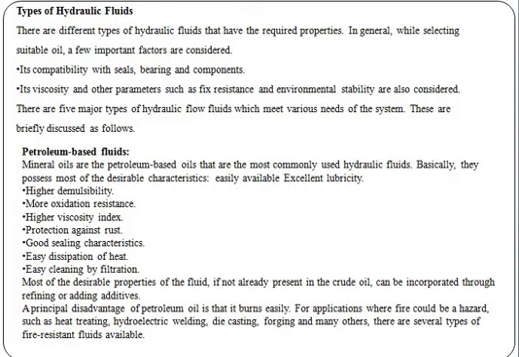Some of the properties for the hydraulic fluids, first one is petroleum based fluids. Mineral oils are the petroleum based oils most commonly used in the hydraulic system. These petroleum based fluids are high lubricity in nature, with more oxidation resistance, protection against rust, good sealing characteristics, easy dissipation of heat, and fire resistant.